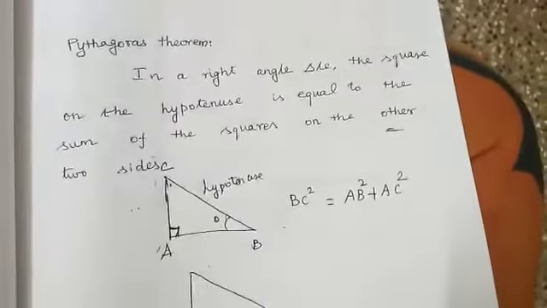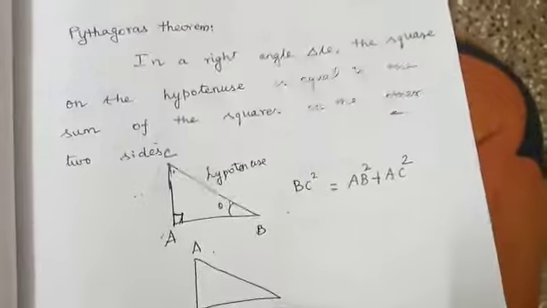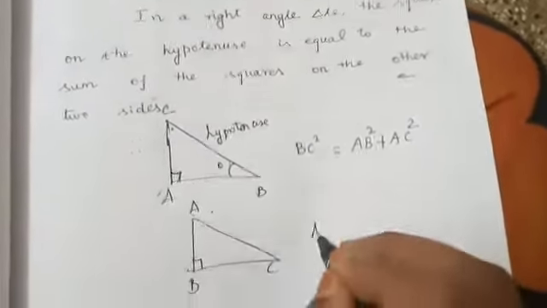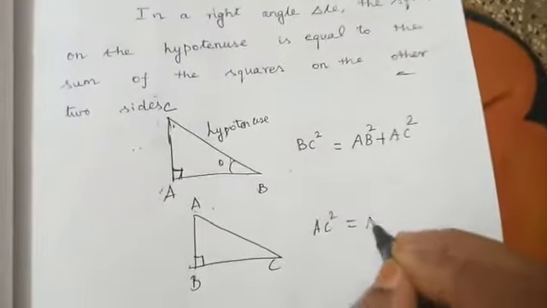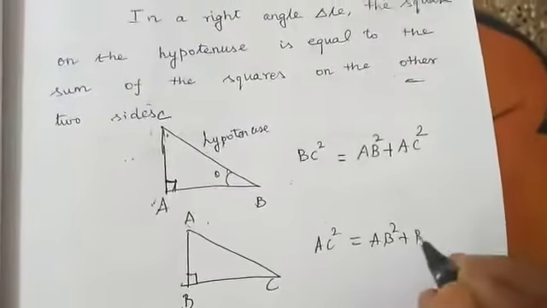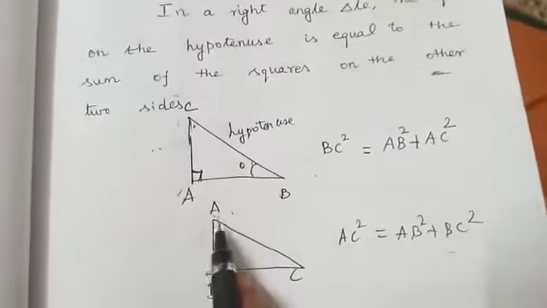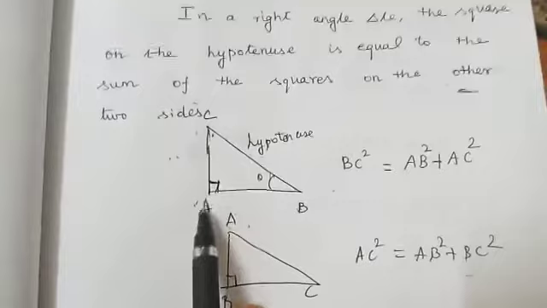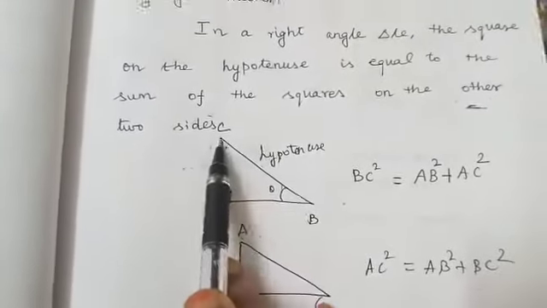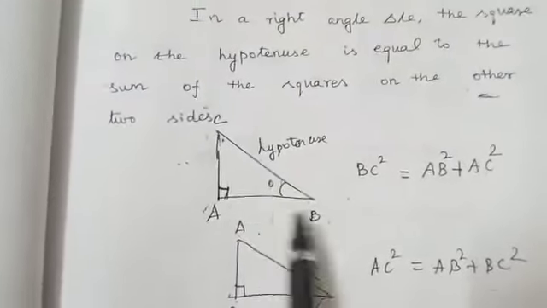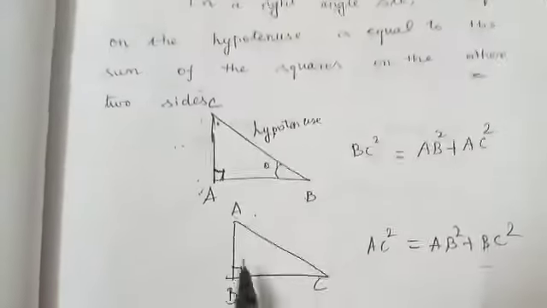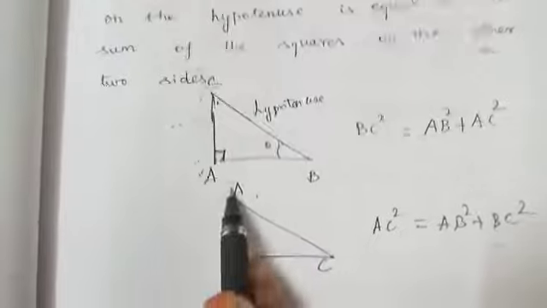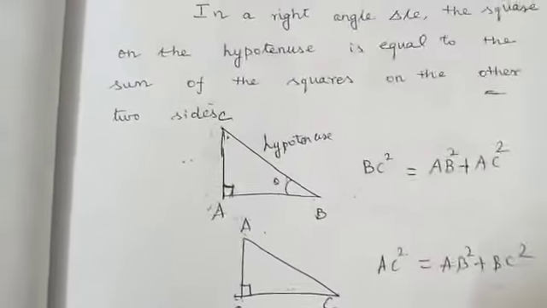Suppose I draw a triangle like this, ABC, and this is the hypotenuse. Now I write AC square is equal to AB square plus BC square. This depends upon how you mark the points. Here, at vertex A, BC is the hypotenuse, so BC square is equal to AB square plus AC square. Here AC is the hypotenuse, so AC square is equal to AB square plus BC square.